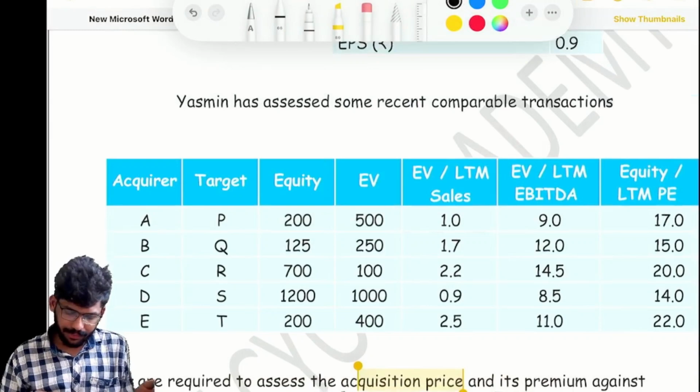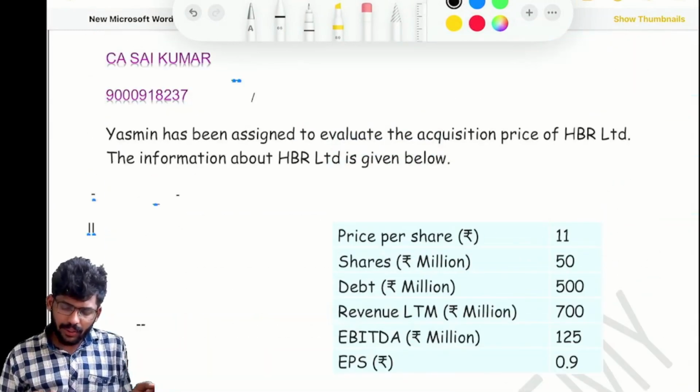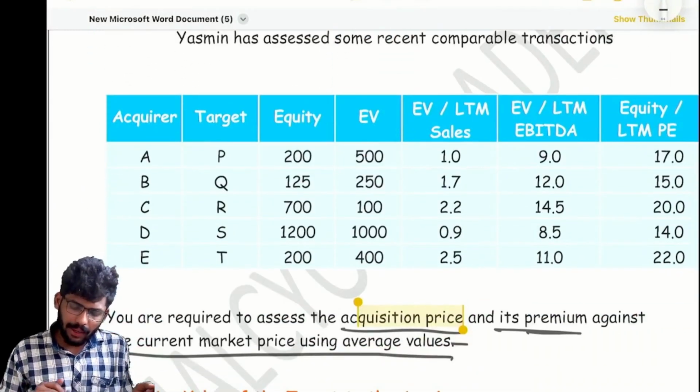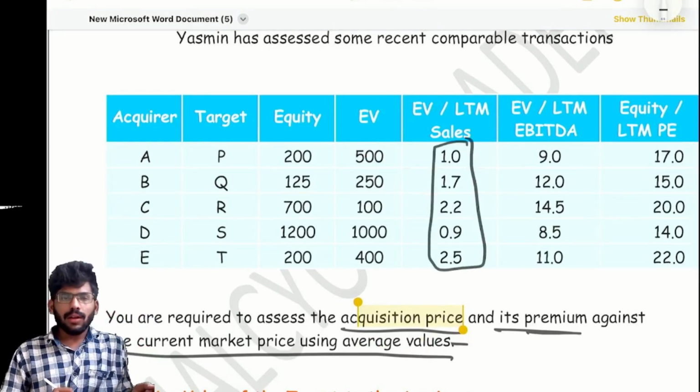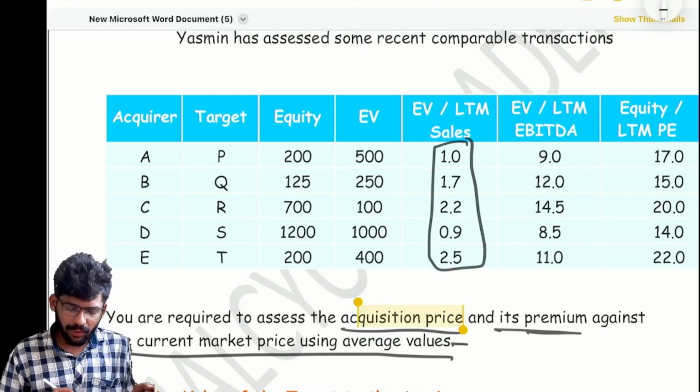So in the given question, we have the enterprise value by sales ratio. How much? 1.1, 1.7, 2.2. They have given different ratios for different companies.